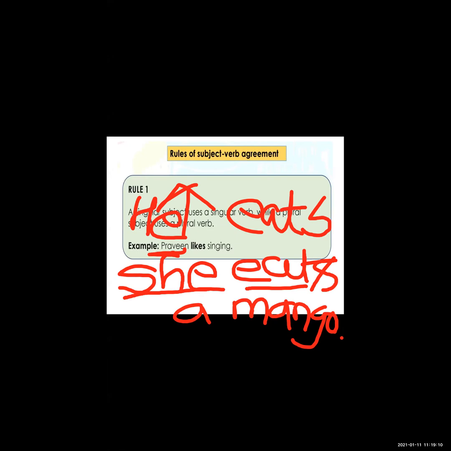He is a third person pronoun, that's why we write likes, with s. So when the subject is a singular third person, we add s to the verb.